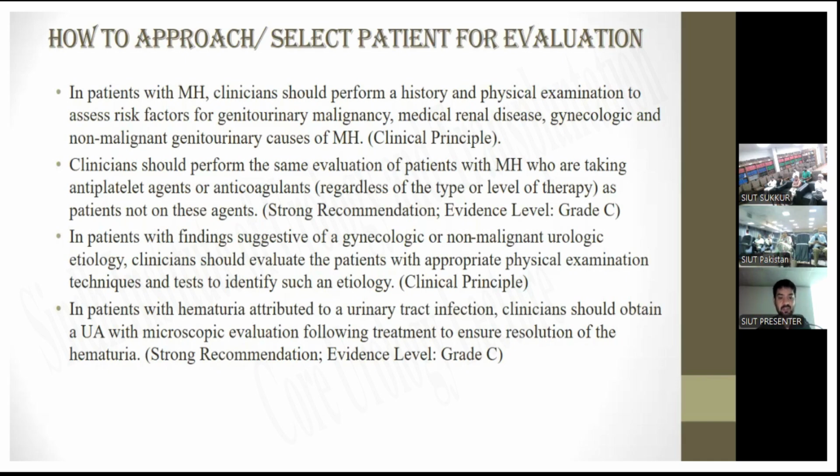In patients with hematuria attributed to UTI, the clinician should obtain a urine analysis with microscopic evaluation following treatment to ensure resolution of hematuria. It's also a strong recommendation and the evidence level is grade C.